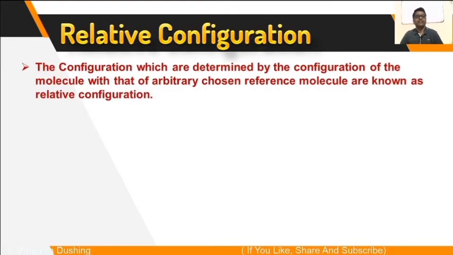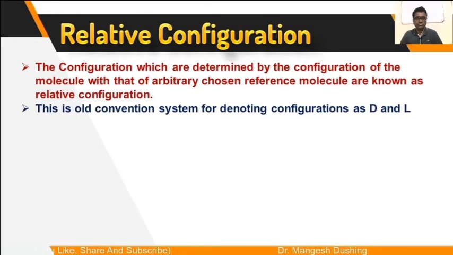First we will see relative configuration. The configuration determined by comparing the configuration of the molecule with that of an arbitrarily chosen reference molecule is known as relative configuration. This is the old convention for denoting configuration as DL.